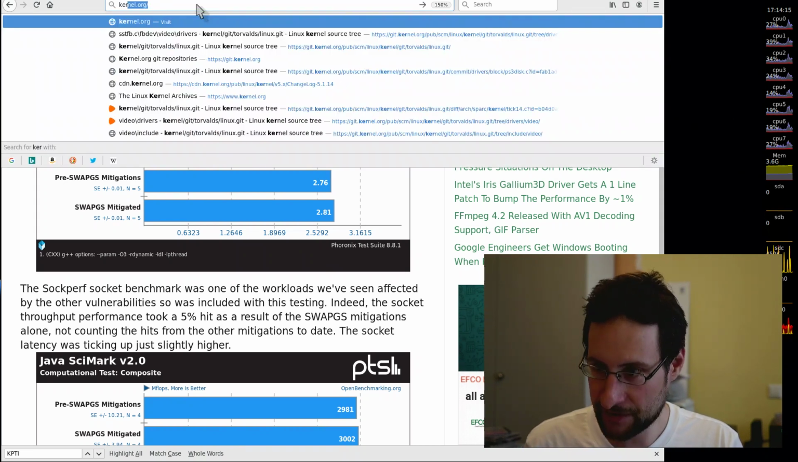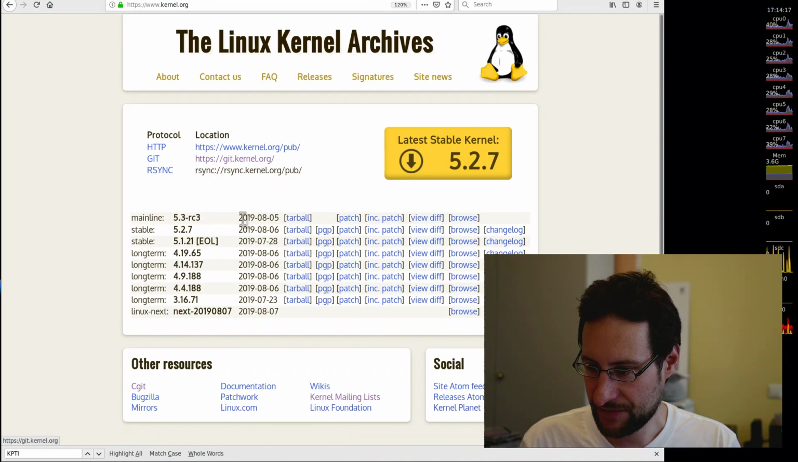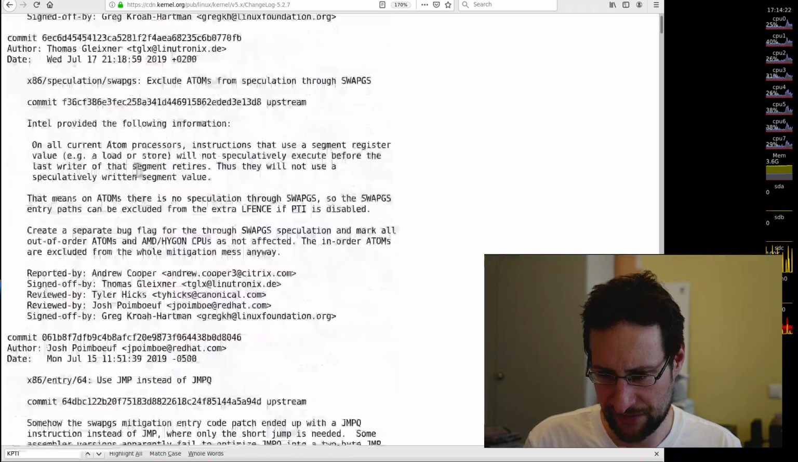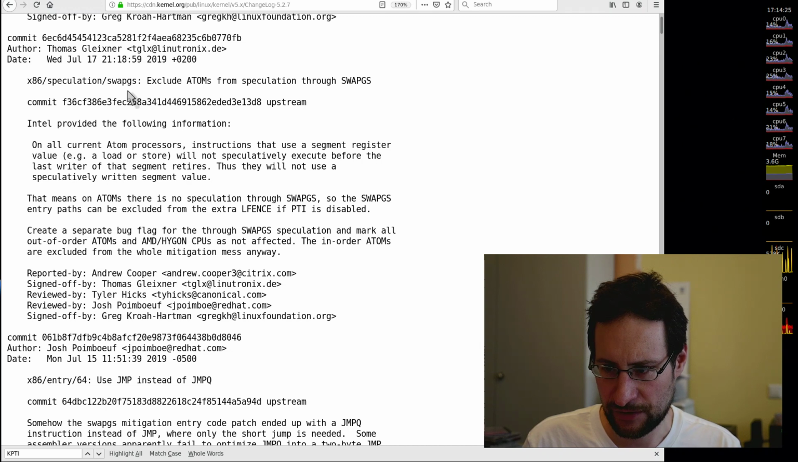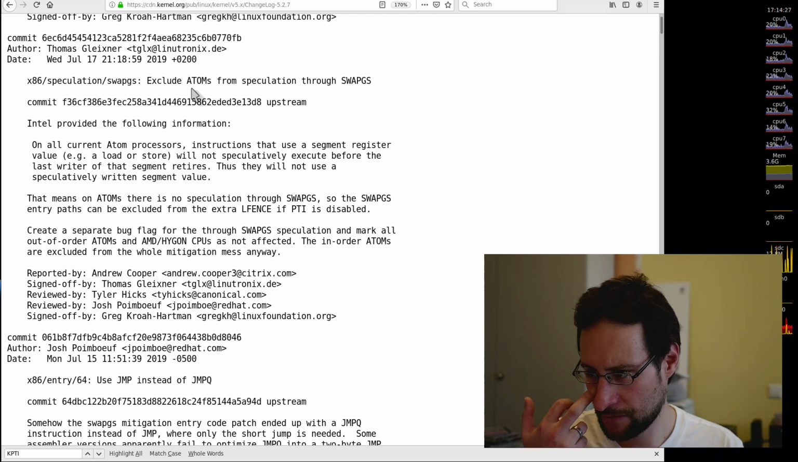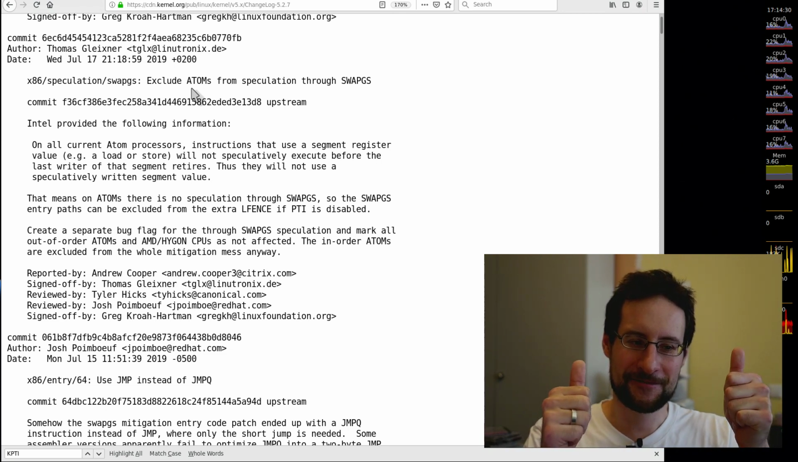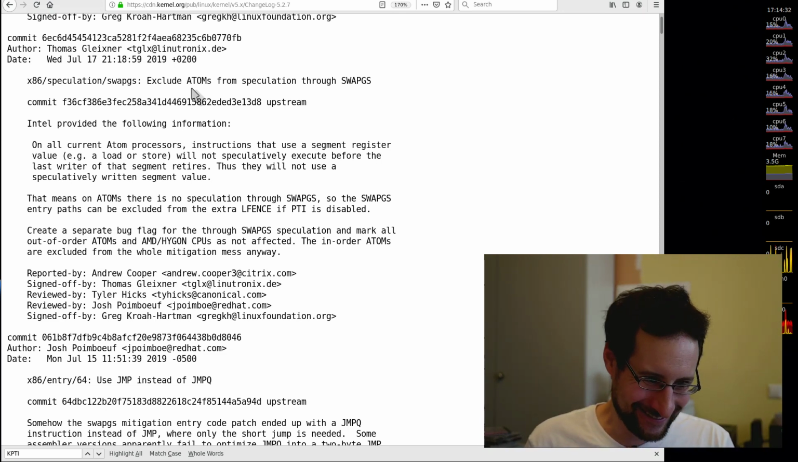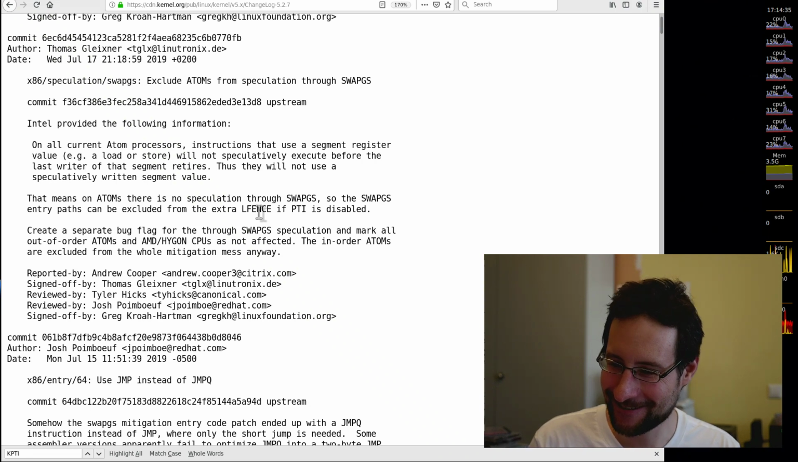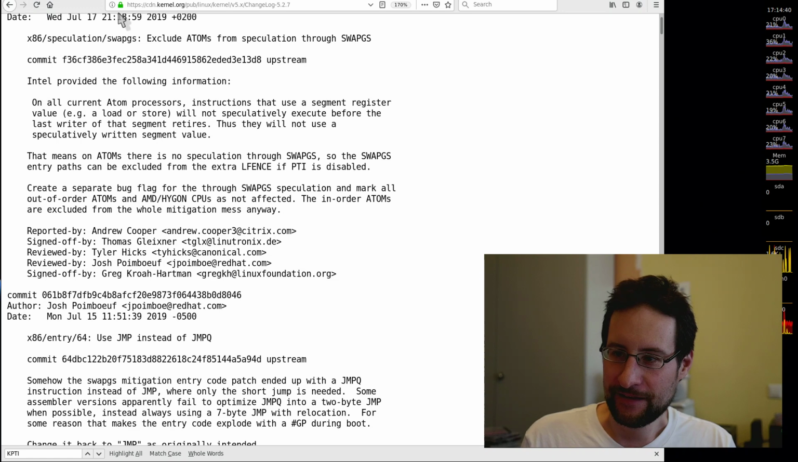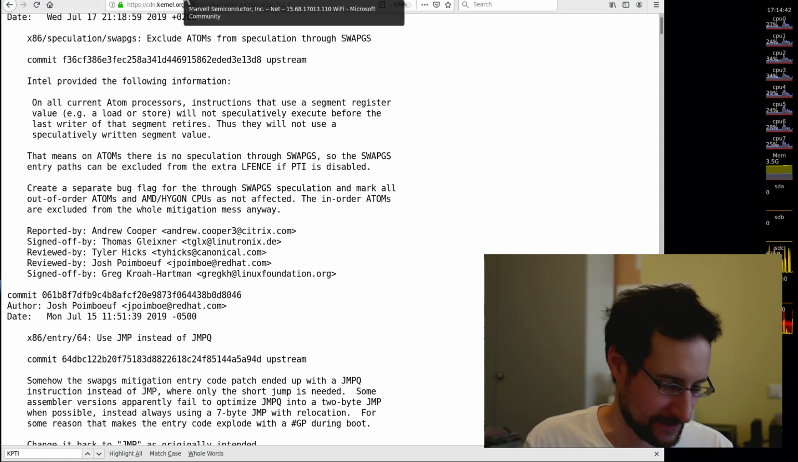Of course, the very latest Linux kernels, 5.2.7 and such, are already out with exactly this: x86 speculation, SWAPGS, exclude Atom from the mitigation. Okay, at least Atom CPUs are not affected. Well done. No speculation, no vulnerability. So there you have it. Updates and such coming to you.